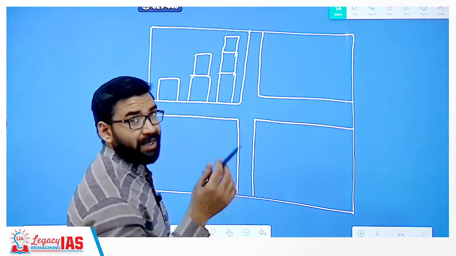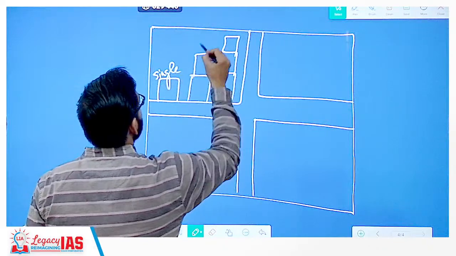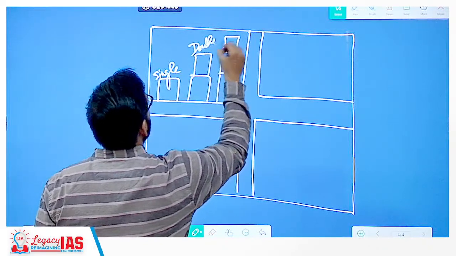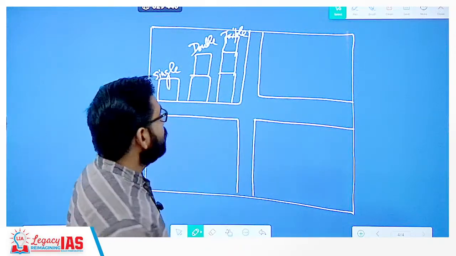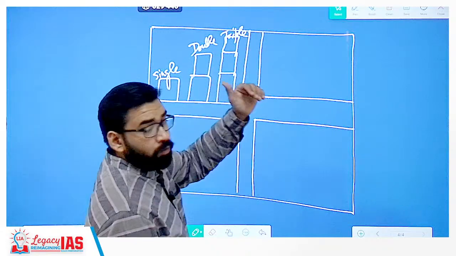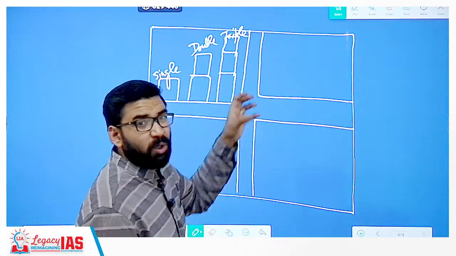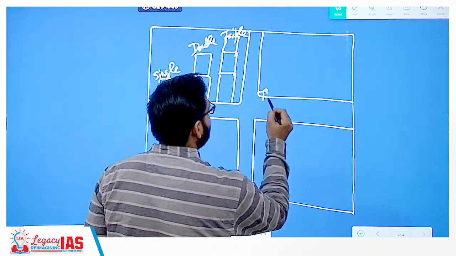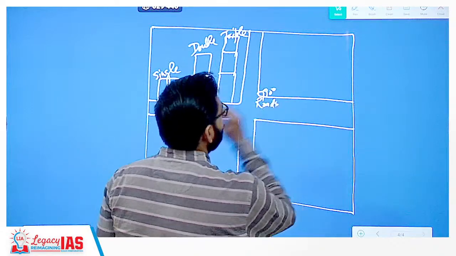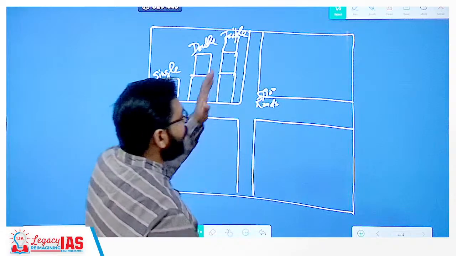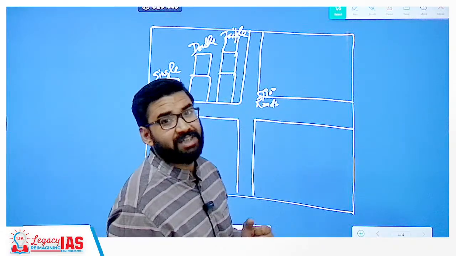So in lower town there are instances of single story house, double story and triple story houses. Clear? Then in lower town roads are created and roads used to cut each other at 90-degree angle. Clear? Roads.